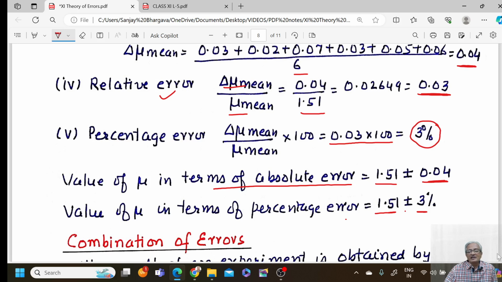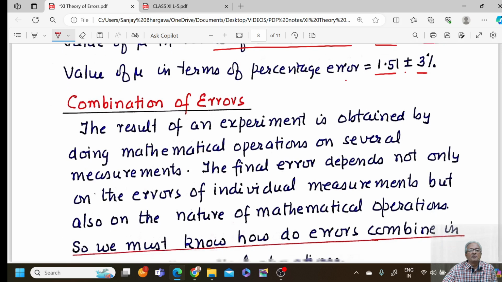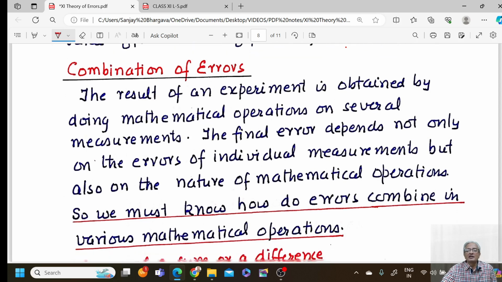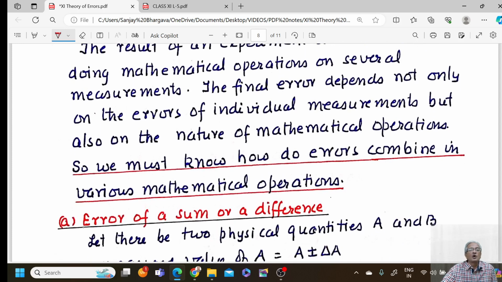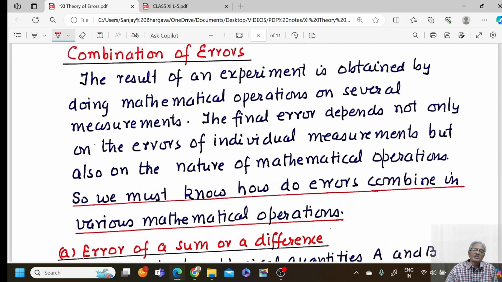So I hope this example makes clear the different words that we have utilized, that is the mean value, then the absolute error, mean absolute error, then the relative error, the percentage error. So all the 6 words are introduced in this single example in the form of calculation, how to perform that calculation on the numerical side. Now the question that comes up is,